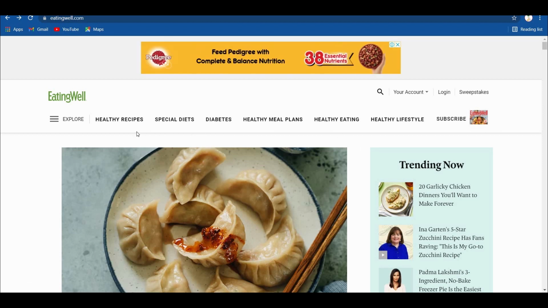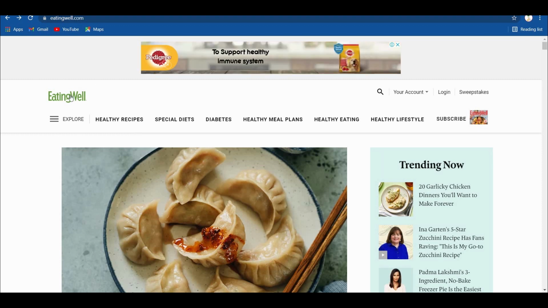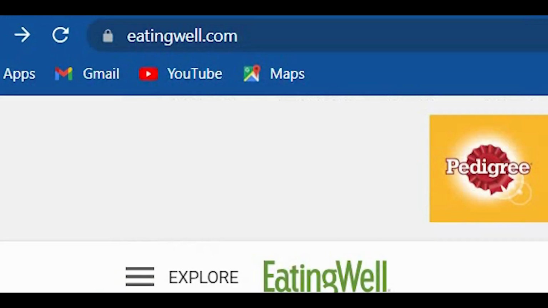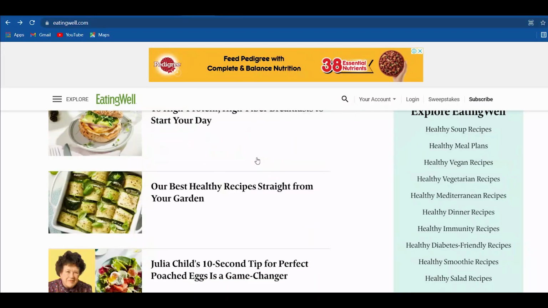That's literally an insane amount of money. You can make money for an article that you didn't write. That's totally awesome. This website is no other than eatingwell.com. As the name says, this website is all about healthy eating foods.